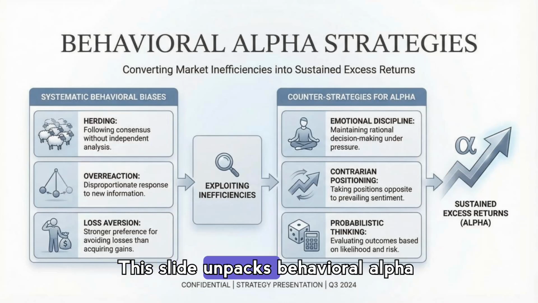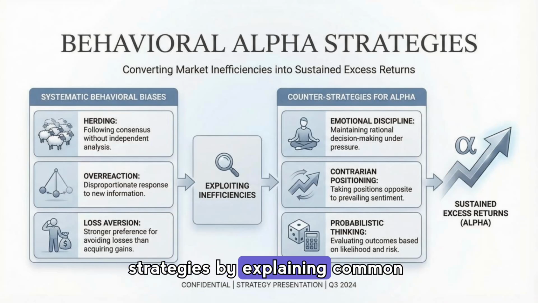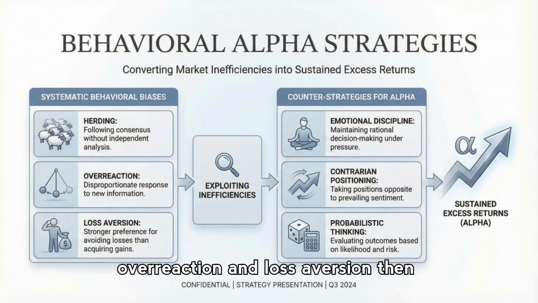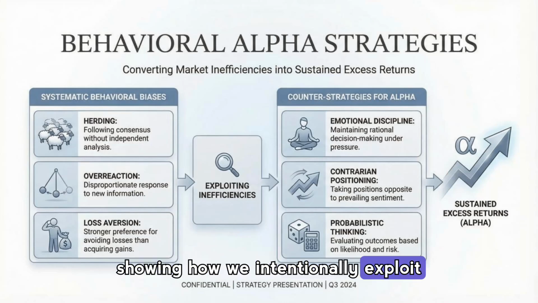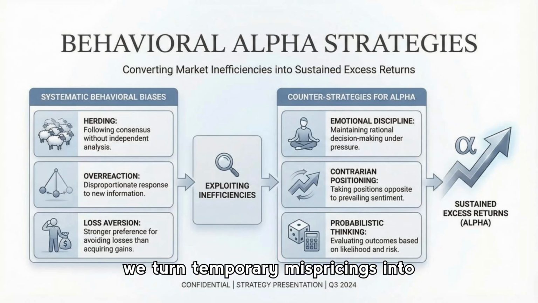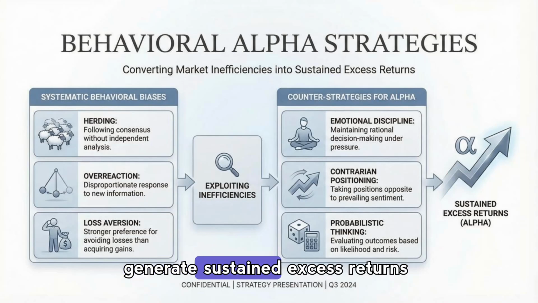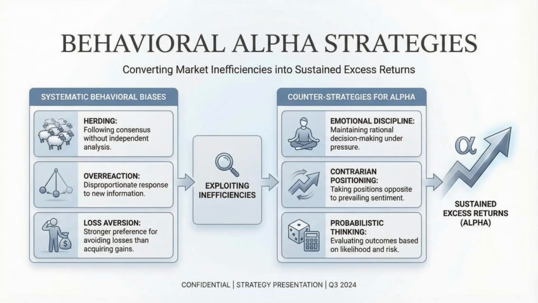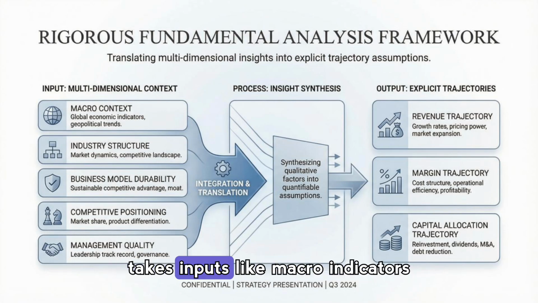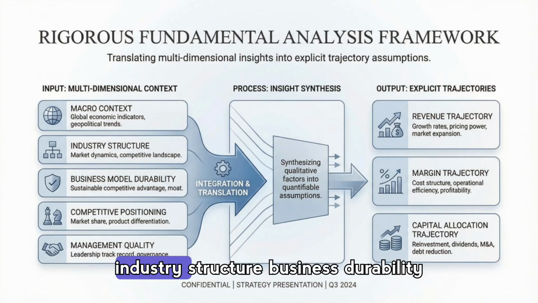This slide unpacks behavioral alpha strategies by explaining common investor biases like herding, overreaction, and loss aversion, then showing how we intentionally exploit those inefficiencies. By applying emotional discipline, contrarian positioning, and probabilistic thinking, we turn temporary mispricings into repeatable advantages that can generate sustained excess returns over time.